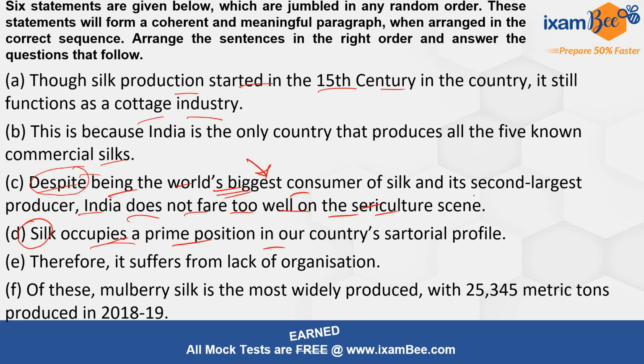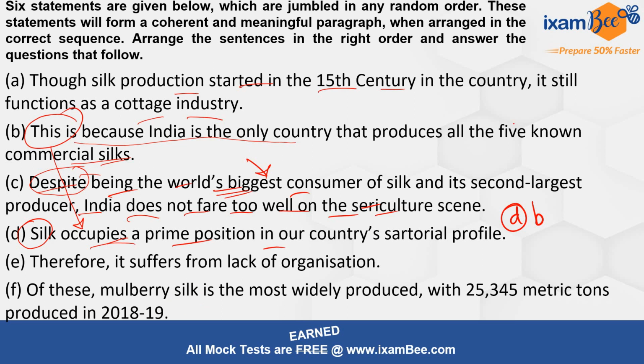That gist has been given by this sentence D. Now after this one, B says, this is because India is the only country that produces all 5 known commercial silks. This means the fact that silk occupies a prime position in our country's sartorial profile. This is because now we know that D and B are linked. After D, B should come, right? Country produces all the 5 known commercial silks, right?